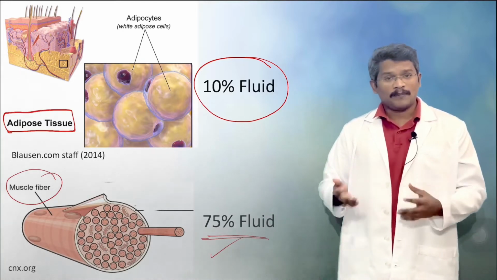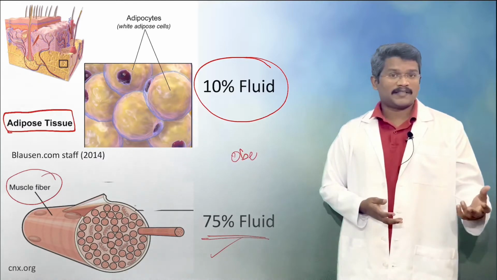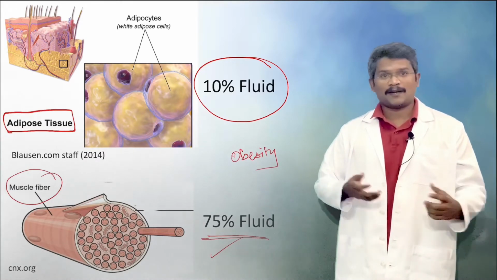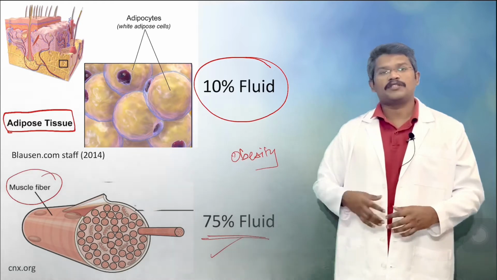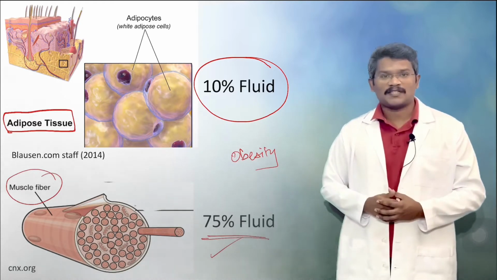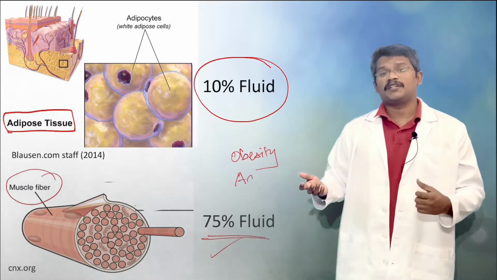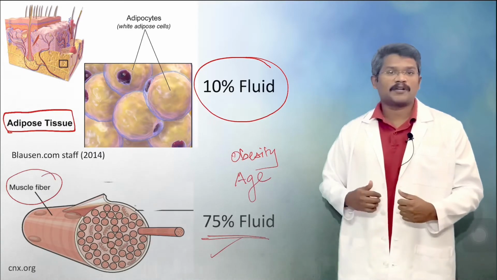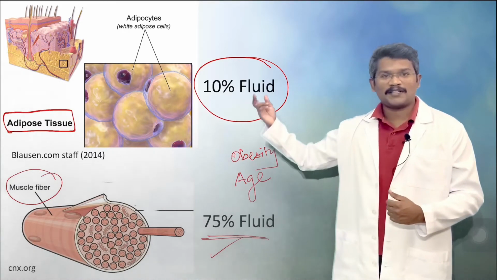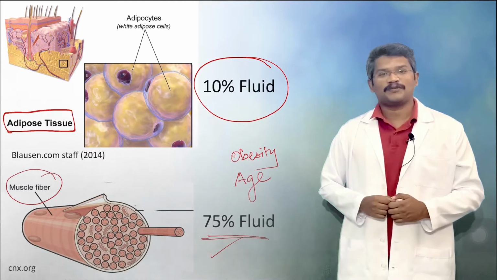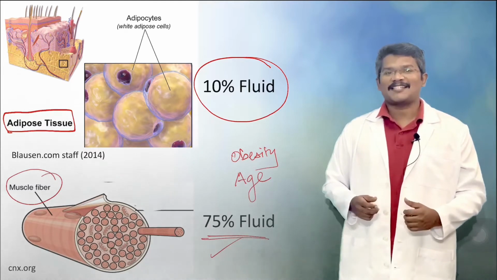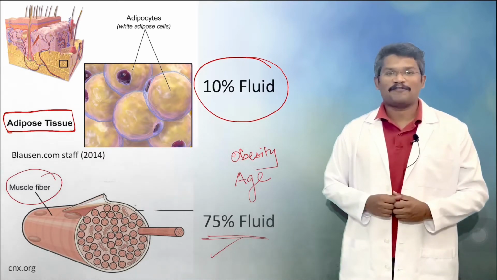So goes with obesity. When I compare a same weight individual who is obese and who is lean, the lean individual is going to have more body fluids. As people age, the amount of water is going to decrease because the muscle mass is going to be replaced with adipose tissue. The newborns have the highest percentage of body fluids.